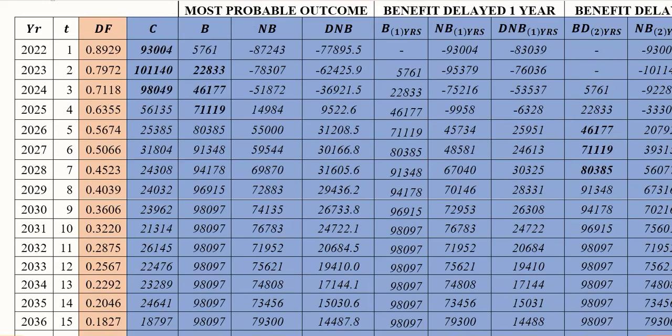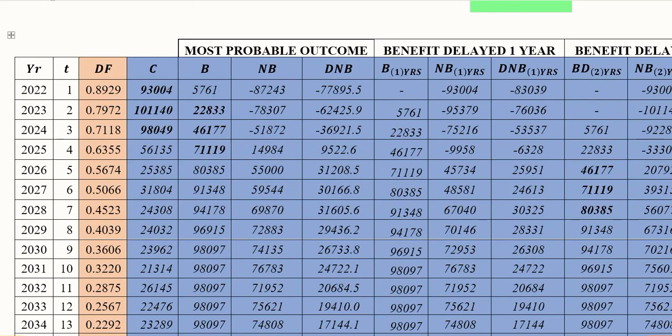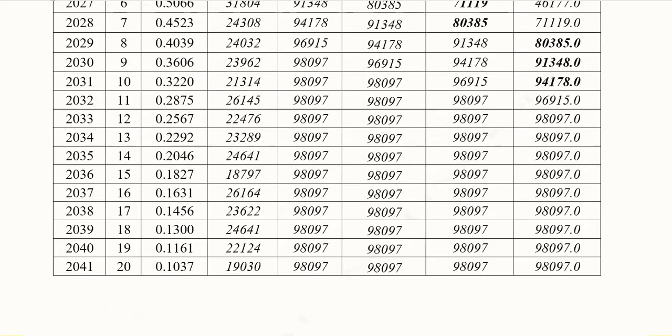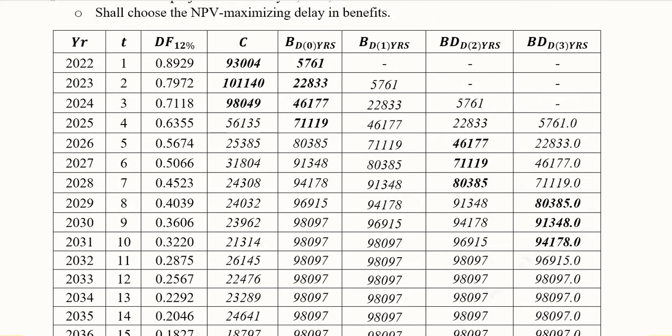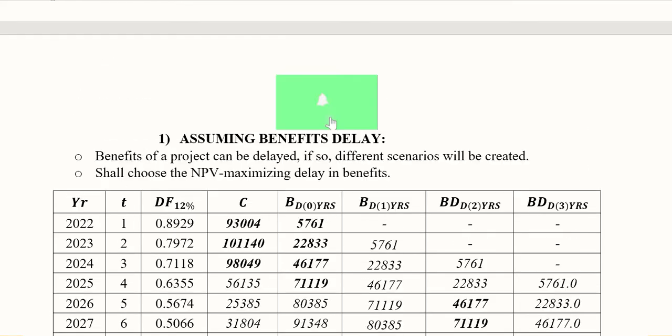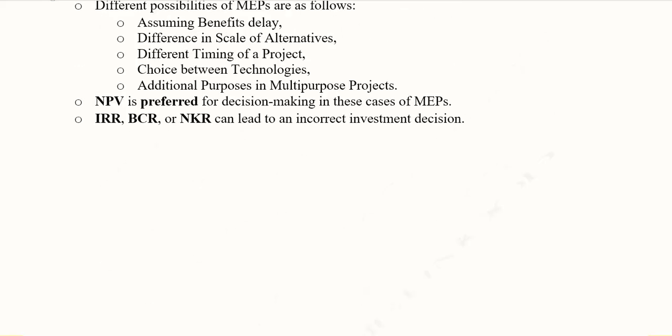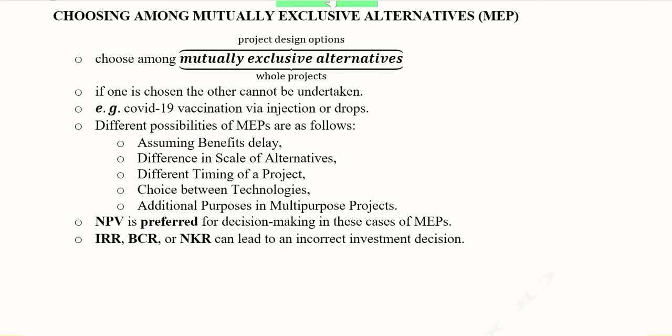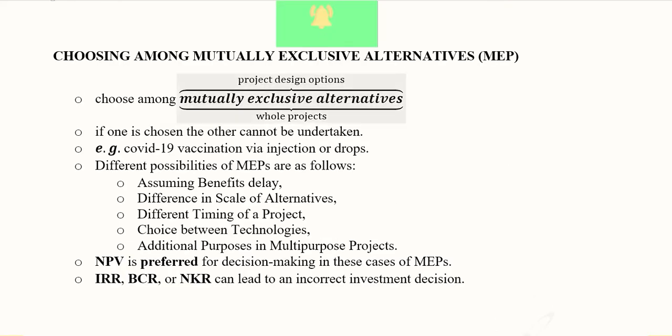So this is how we do this. This was the calculation table, and this was the table in which we developed the delayed benefits columns. Here we are. And finally, this was the first case out of the 5 cases that we have, where we will study the selection between the mutually exclusive projects.